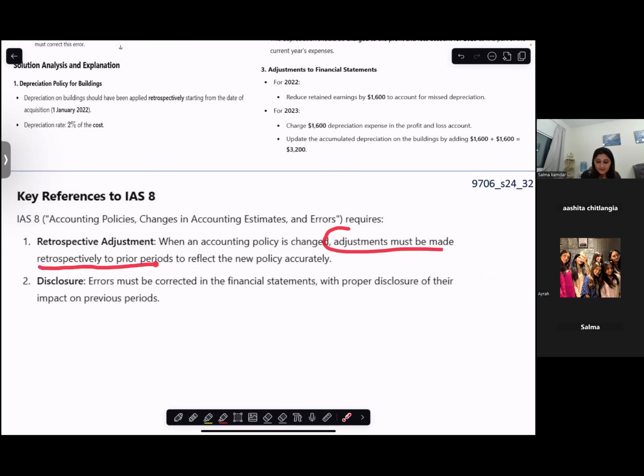Adjustments must be made retrospectively to prior periods. Come on. Adjustments must be made retrospectively to prior periods.